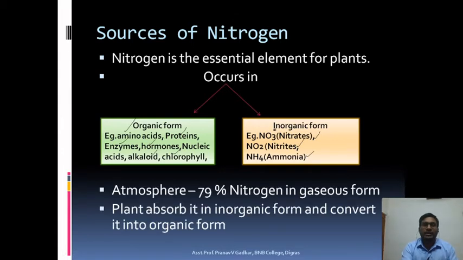We know that in the atmosphere up to 79% of nitrogen is present in the gaseous form, and plants absorb nitrogen in the inorganic form and convert it into organic form. So plants absorb nitrogen in the form of nitrates, nitrites and ammonia and convert this inorganic form into organic forms like amino acids, proteins and enzymes, which help in nitrogen metabolism.